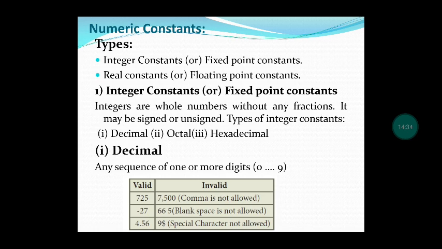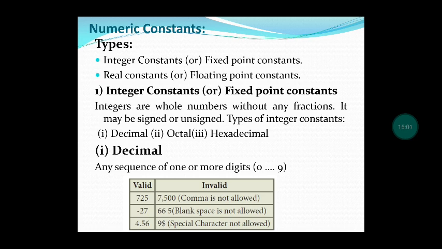The numbers may be either signed or unsigned. Signed means we can give a positive or negative number, that is plus or minus. Unsigned, if we don't give a sign, it is understood to be a positive number. If you give -5, we understand it is a negative number. If you just give 5 without the plus symbol, we understand it is a positive number.